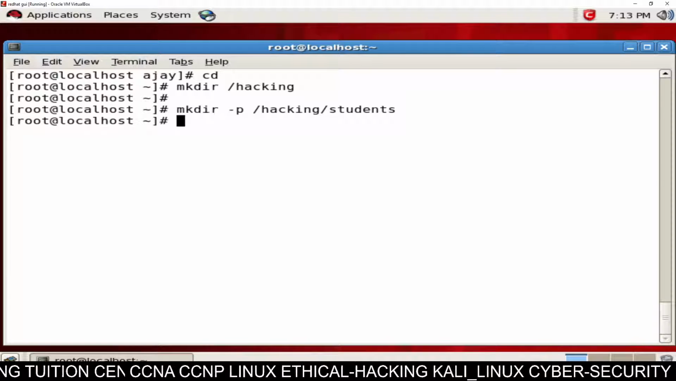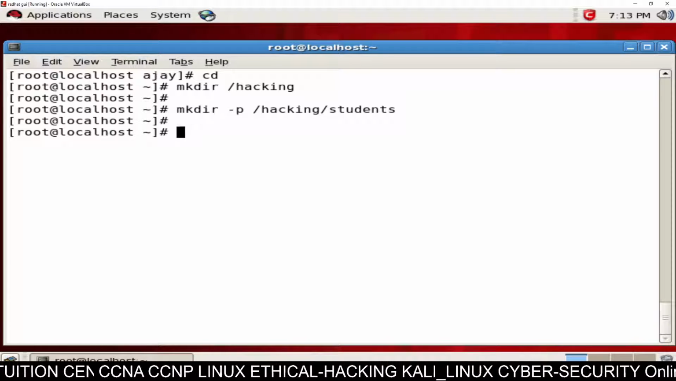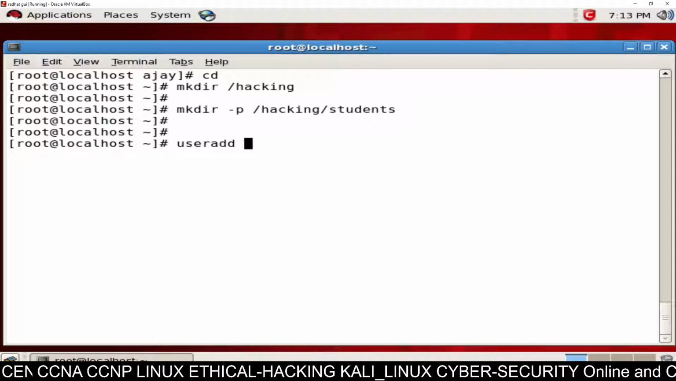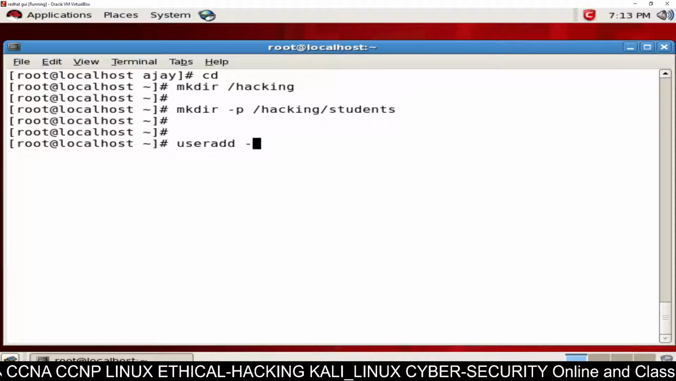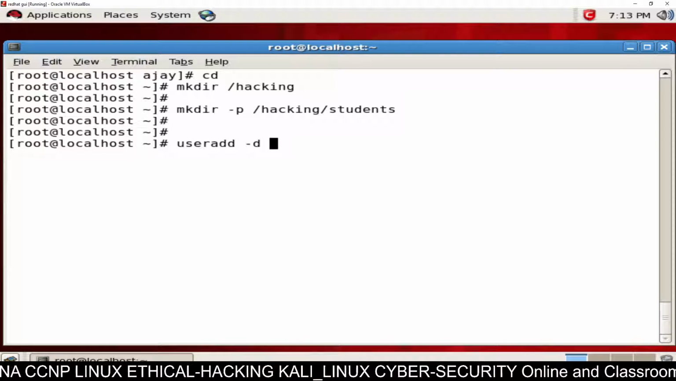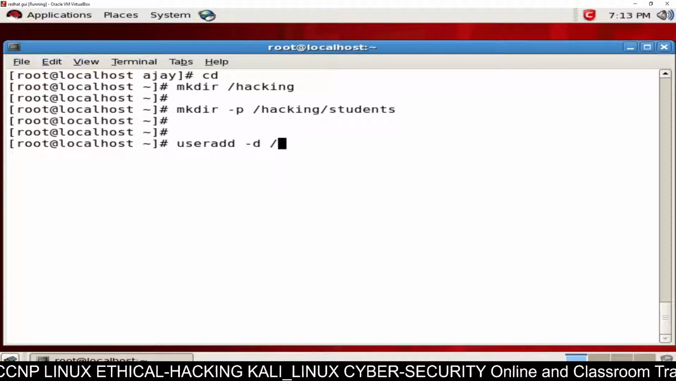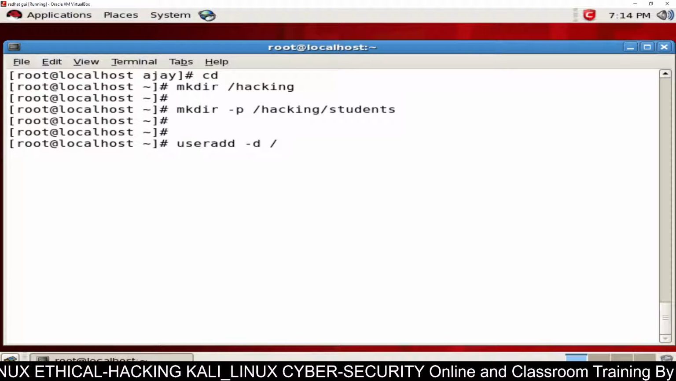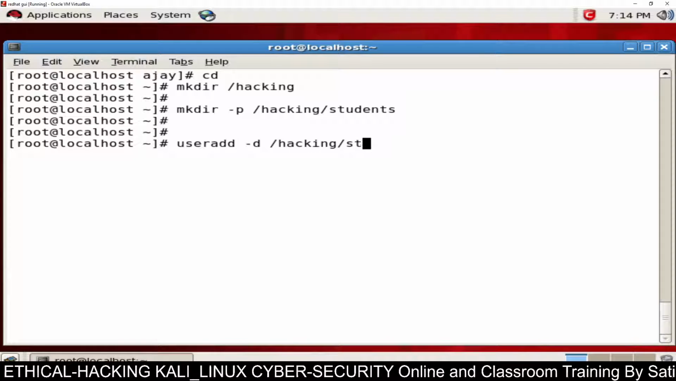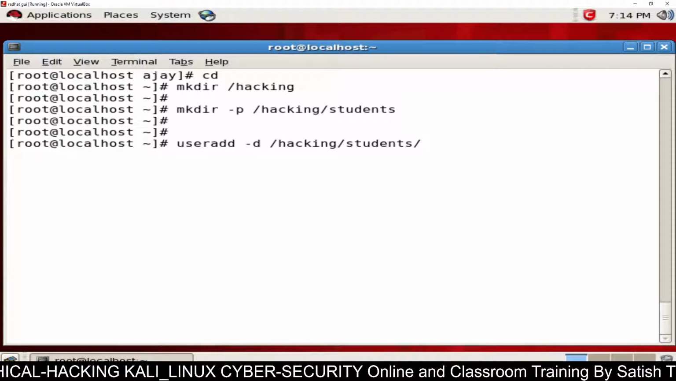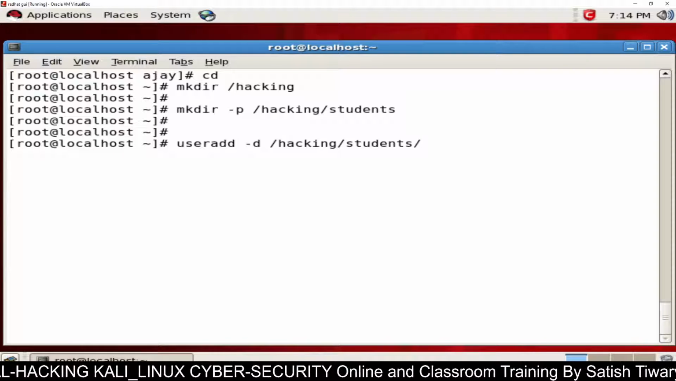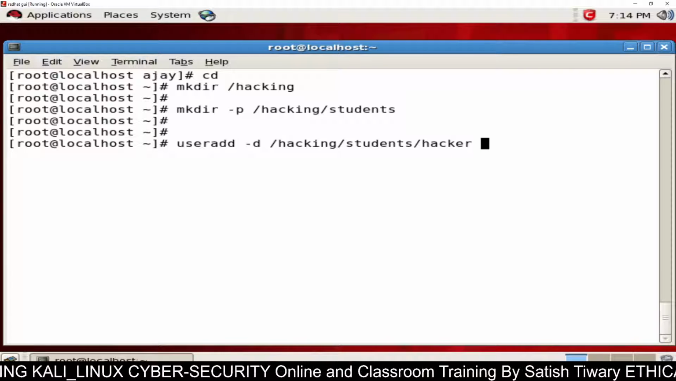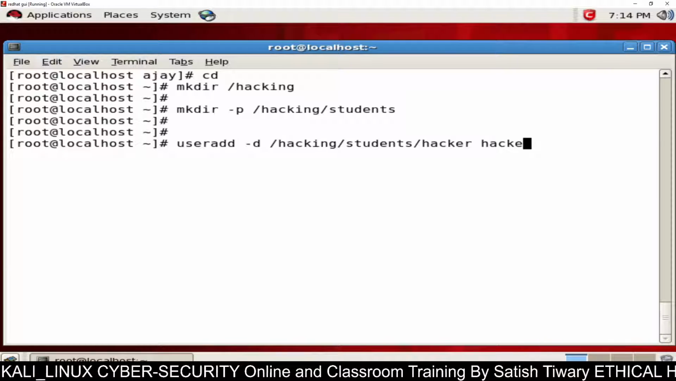Now inside this student folder, I want to create the home directory of my new user. Suppose my new user is hacker. So I will just run useradd -d. Remember, this time I am going to add a custom home directory. So for the directory, you have to mention -d, the home directory. So -d, then the path of the custom folder, that is hacking/student, and the name of the user, that is hacker. So I'm going to create a hacker user, with the username hacker.